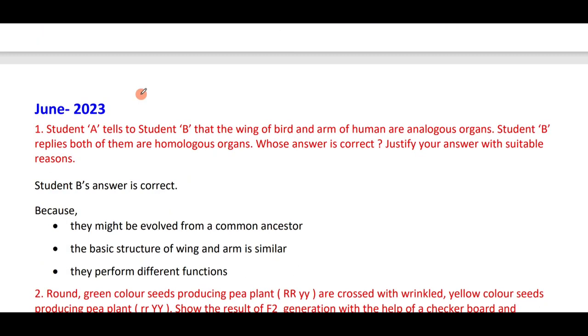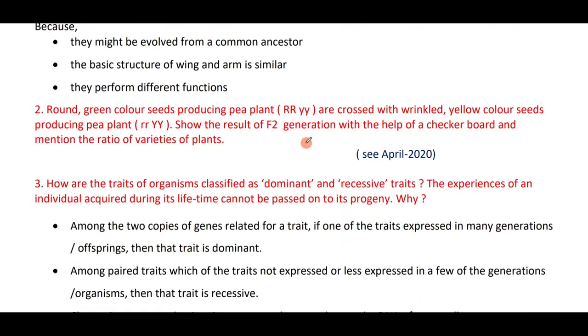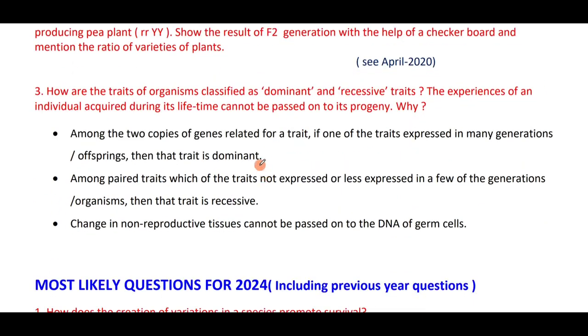Next question. Student A tells student B that the wing of a bird and the arm of a human are analogous. Student B replies that both of them are homologous. Whose answer is correct? Student B's answer is correct because they might have evolved from a common ancestor. The basic structure of wing and arm is similar. They perform different functions. Dihybrid. Again, the monohybrid cross experiment, and traits cannot be passed, the experiences of an individual acquired during his lifetime cannot be passed on to his progeny.